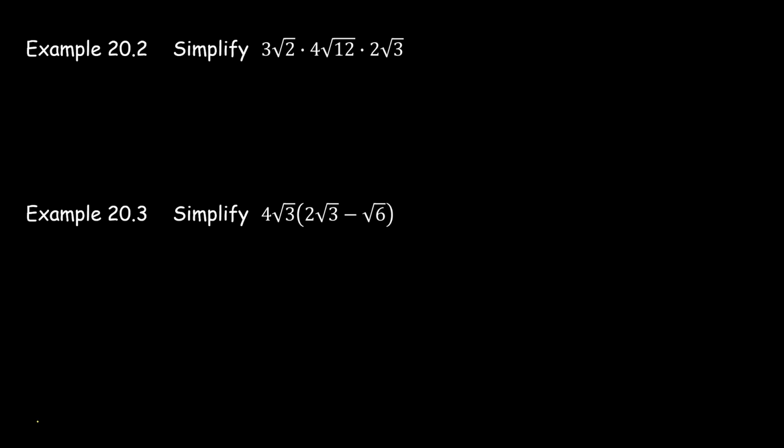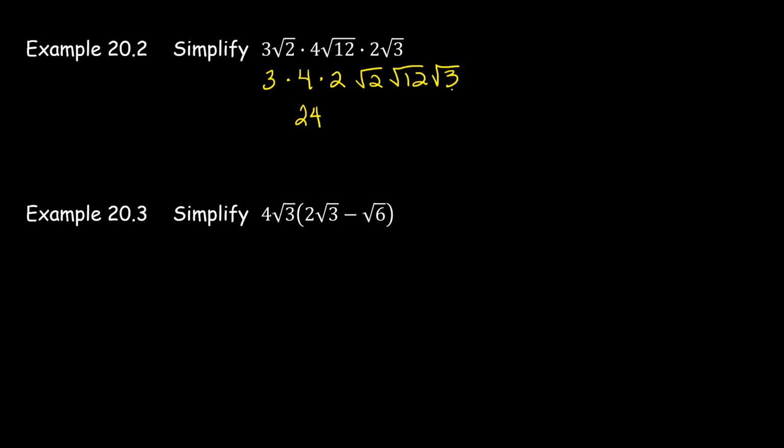So one thing, you can just start out by rearranging everything so you have the numbers together and the square roots together. So you got 3 times 4 times 2, and then you've got the square root of 2 times the square root of 12 times the square root of 3. And now you can just go ahead and multiply 3 times 4 times 2, which is 24.